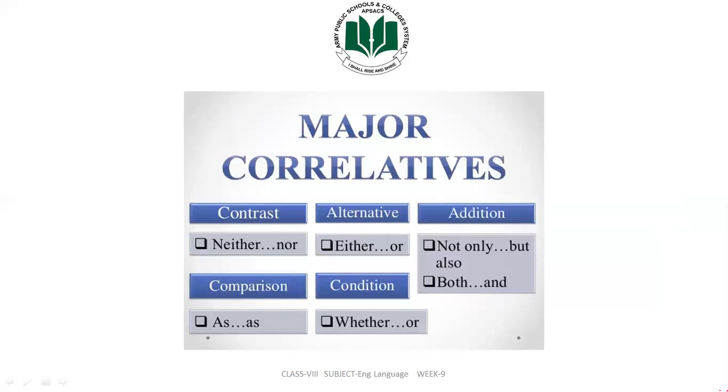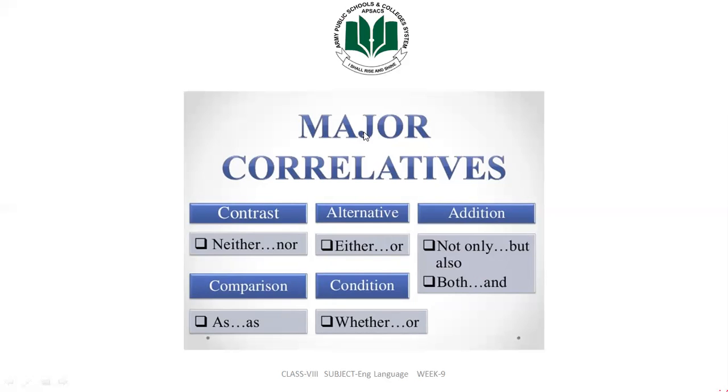Major correlatives. What are the major correlatives? Contrast, alternative, and addition: neither, nor; either, or; not only, but also; both, and. Comparison and condition: as, and; whether, or. So this is the contrast, these are alternatives, and then it's addition.